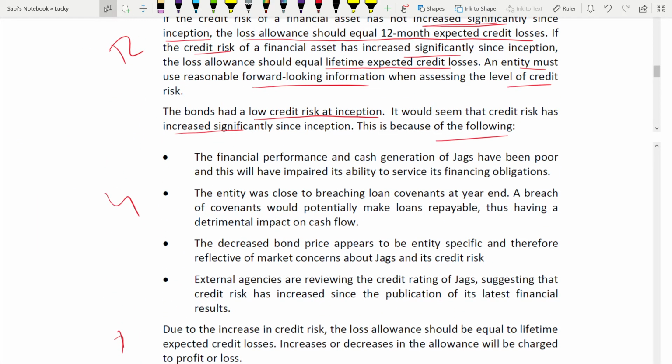First is regarding cash generation. Both financial performance and cash generation are poor. Because it's poor, what does it mean? That means it has impaired his ability to service his finance obligation. That means they might not be able to pay the interest or the amount of the loan. Because how are you going to pay the loan when your financial performance is not good, when you are not generating cash? Through that cash only you are going to pay the loan.